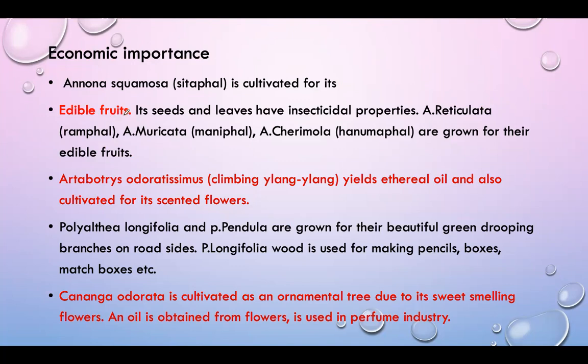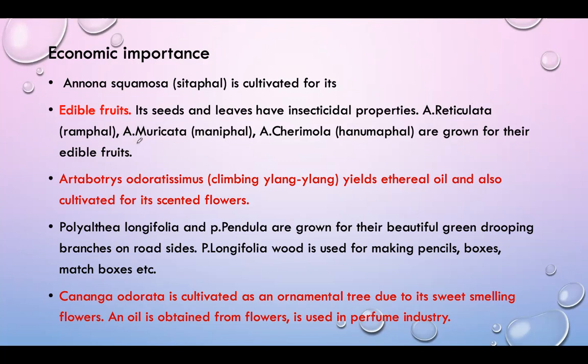The seeds and leaves have insecticidal properties. Annona reticulata, Ramphal, Annona muricata, Mamphal, and Annona cherimola, Hanumanphal, are grown for their edible fruits.